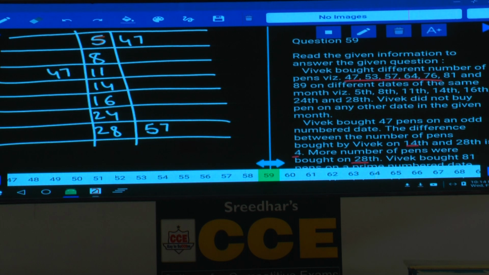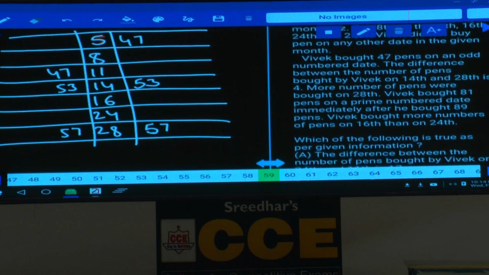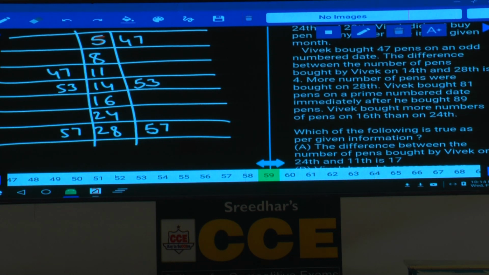14 and 28 is 4. 14th will be 53. And in the second case also, 53 pens on 14th and 57 on 28th. Then Vivek bought 81 pens on a prime number date. Among these, the prime number date is what? 11, 81. Here in this one, 81 must be on the 5th.